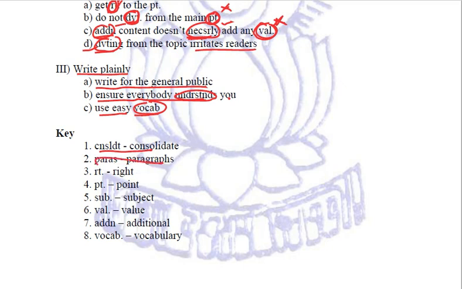Consolidate, paragraphs, write, point, subject, value, additional, vocabulary. He has not actually given necessarily in the key, which is wrong. Obviously you have to. Deviating he has not given, which is wrong. You have to write it because you are using the abbreviation above. Understands he is abbreviating, but he is not giving it in the key. So if we are looking here, 8 abbreviations, it is much more than 8. You need to stick to 8 only.